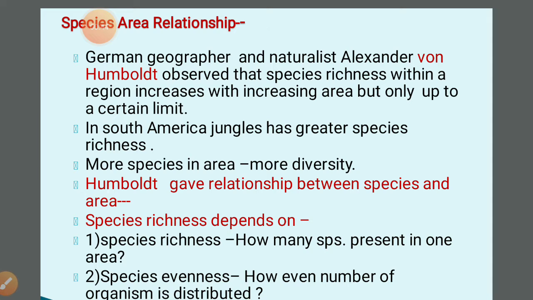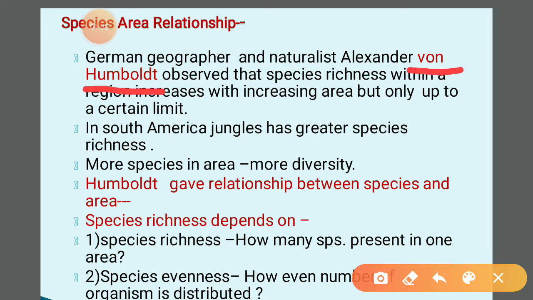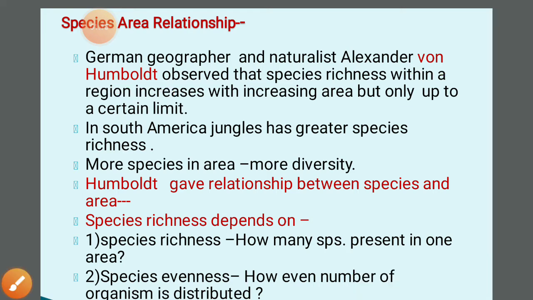First, it is very important to learn the name of the geographer, Alexander von Humboldt. The first geographer and naturalist Alexander von Humboldt observed that species richness within a region increases with increasing area, but only up to a certain limit.